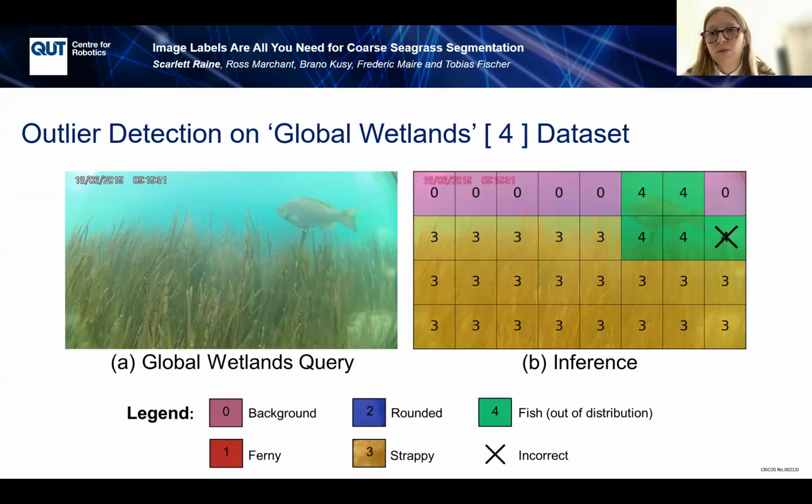We performed two real-world deployment case studies. First, we consider the Global Wetlands dataset, which is a dataset containing images taken by a remote camera in a seagrass meadow. This emulates the scenario where an ecologist collects a new set of seagrass images. However, they may contain some objects the ecologist is not interested in or has not seen before. In this case, the fish swimming through the frame. We contribute a labeled test set of patches for this dataset and demonstrate that SeaCLIP can be effectively used for outlier detection of the fish.